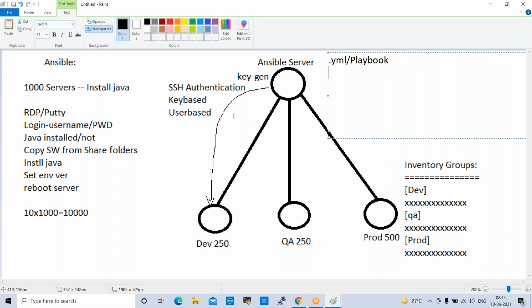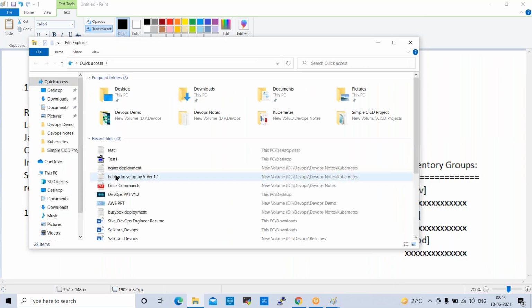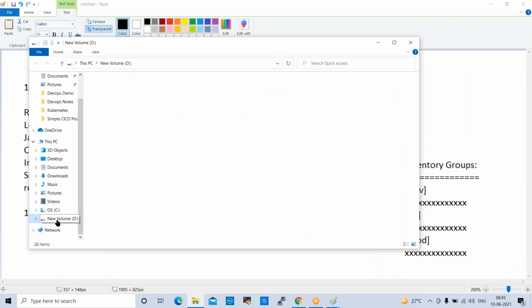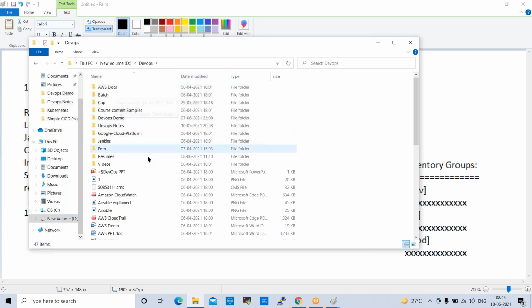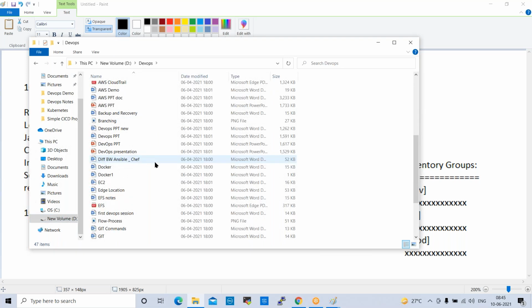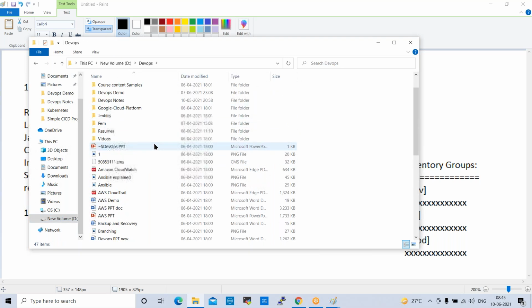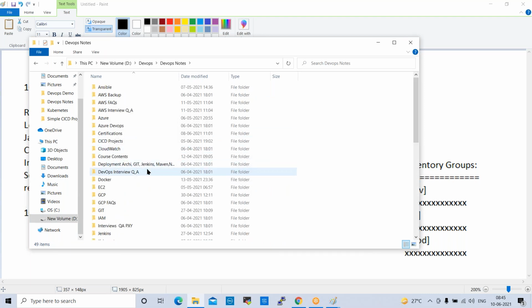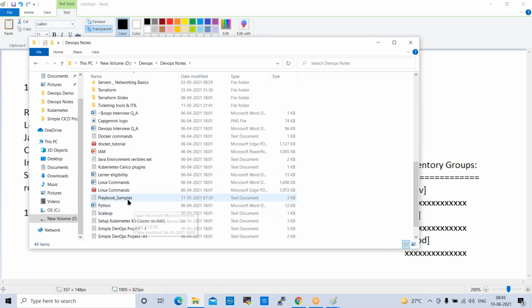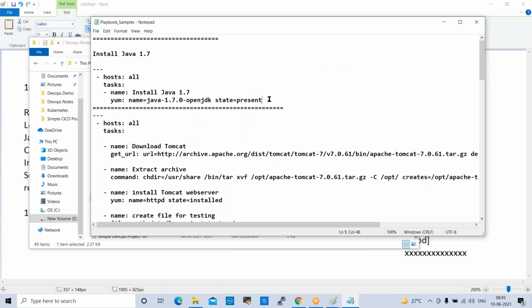For example, to deploy Java, I'll show you a sample script here. This is the syntax, and this is the actual script.